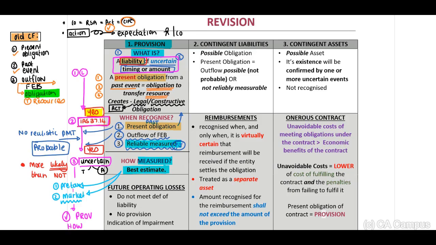Then a quick one. What will happen if there is a change in your estimate? You need to identify that you will have to apply your IAS 8 change in estimates, and this should be prospectively. Therefore, prospectively, you need to know that this needs to be corrected in your current year and then future years. Guys, this is important, especially from a theory question.